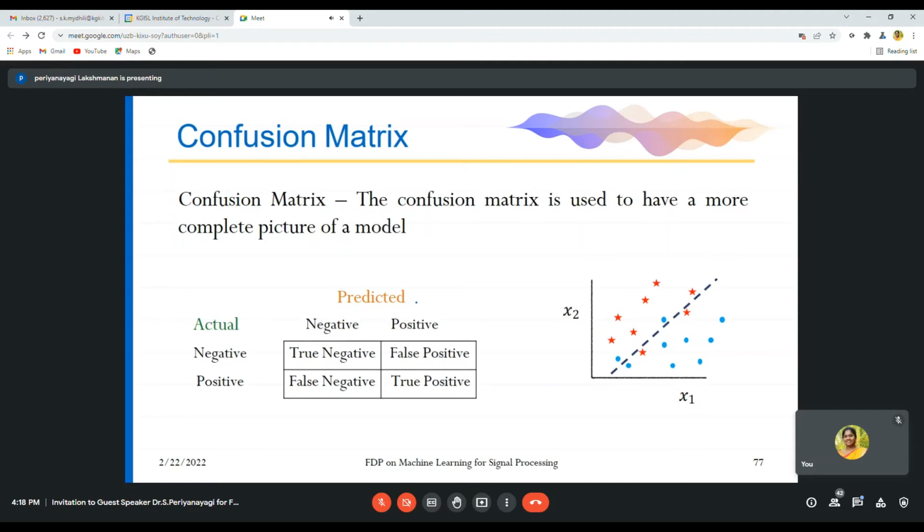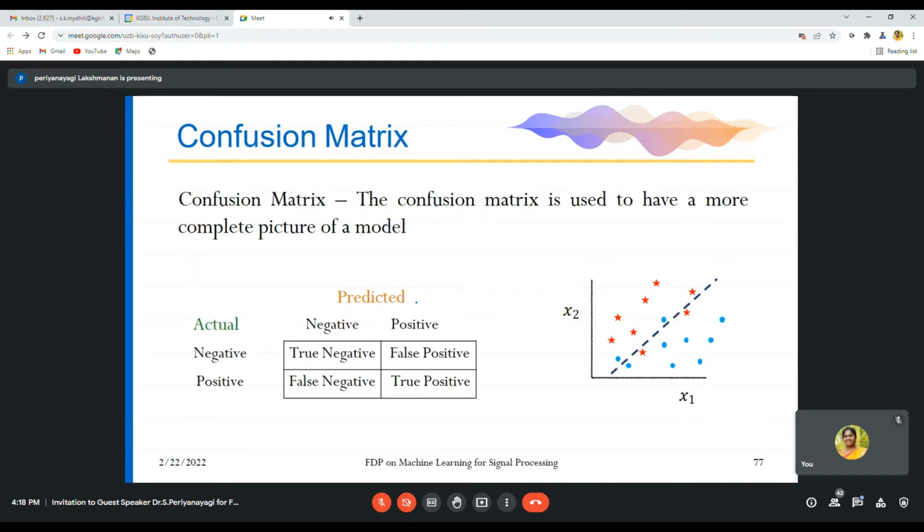For evaluating, we need accuracy, precision and recall. We'll be measuring the precision value, accuracy value and recall value. Based on these values, you can tell whether your machine learning algorithm is best or better. So to quantify which model is better, we go for accuracy, precision and recall. These are the three important values we need to calculate.